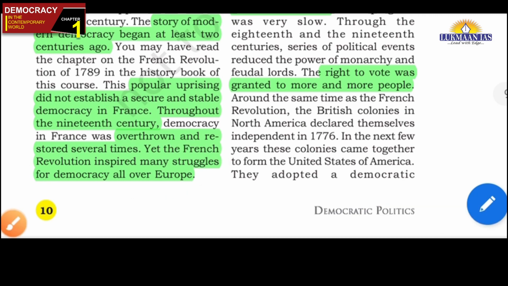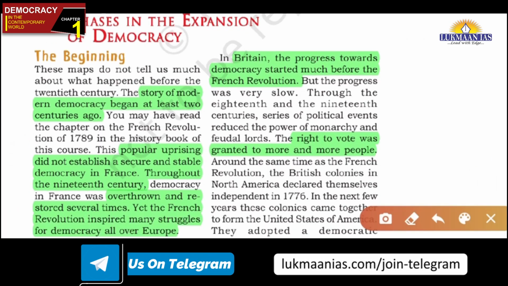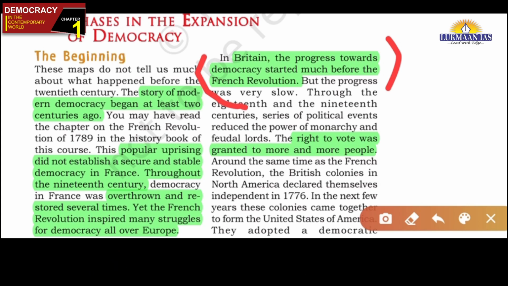In Britain also there was progress towards democracy much before the French Revolution. This is what it is saying. But friends, see, the beginning of democracy was there 200 years ago, but universal adult franchise was not there. In fact, the right to vote was granted to very few people. The right to vote was granted to more and more people, but not to all the people. This is what it is.